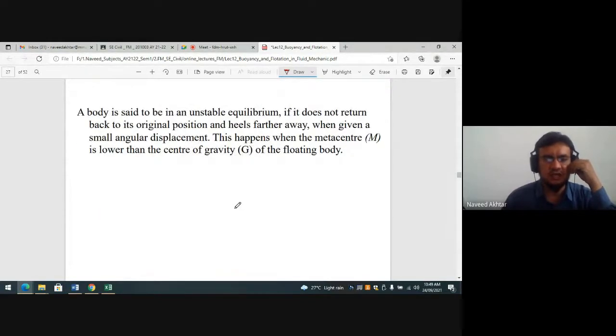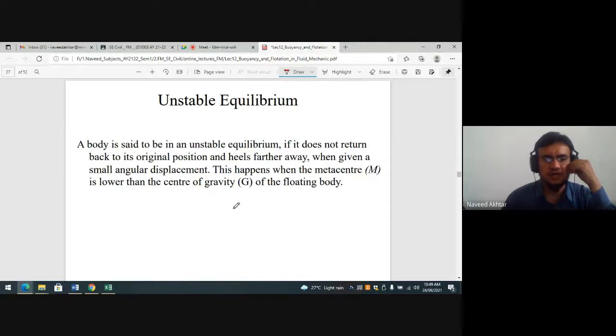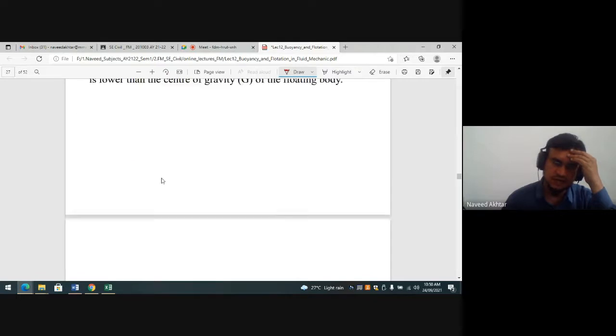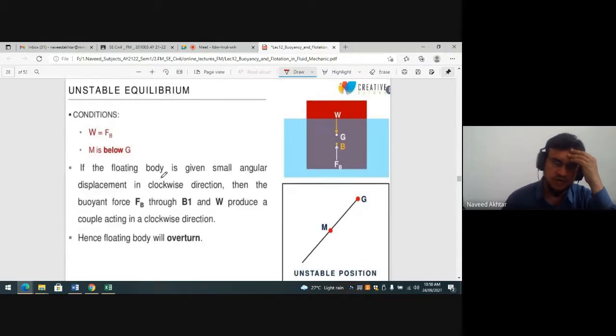Unstable equilibrium condition: a body is said to be in unstable equilibrium if it does not return to its original position and heels further away when given a small angular displacement. This happens when the metacenter is lower than the center of gravity of the floating body. So when will this happen? When M comes below G.